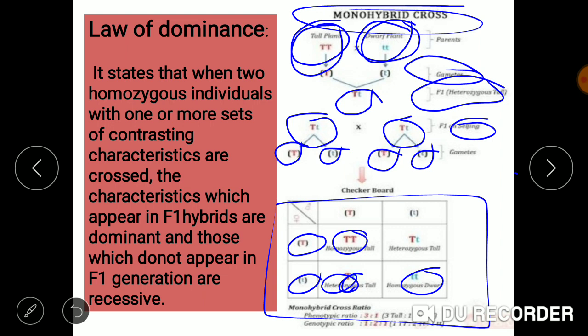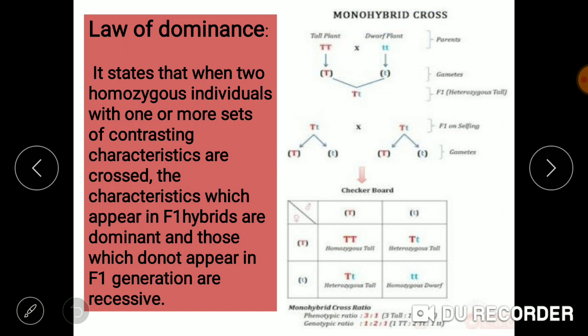Now we will talk about the law of dominance. The law of dominance states that when two homozygous individuals, so here are the two homozygous individuals, with one or more sets of contrasting characters, here only one set of contrasting character, one trait, has been taken, are crossed, then the characteristics which appear in F1 hybrids are dominant.